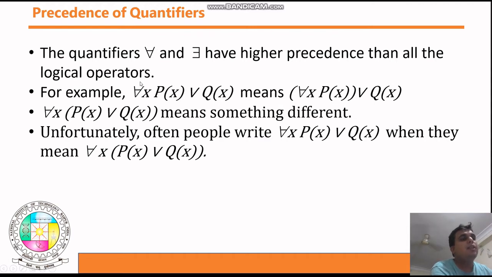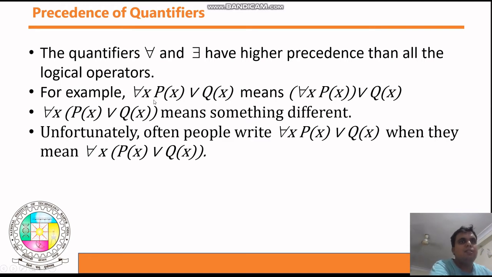Meaning if you think about the or, and, not operators, the if-then operator, the bidirectional operator, from all these operators, these two quantifiers, for all and there exists, have a higher precedence.